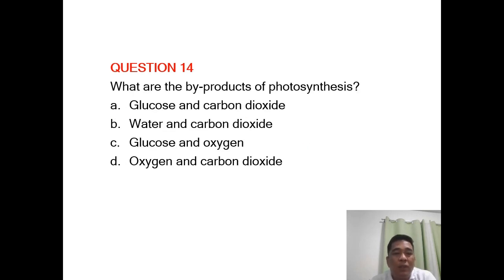Question number 14, what are the byproducts of photosynthesis? Pag nagkaroon ng photosynthesis, you need light that will be used to activate, no, the light-dependent system. Okay, so you also need letter C, no, I mean the byproduct, no, that will be the result.